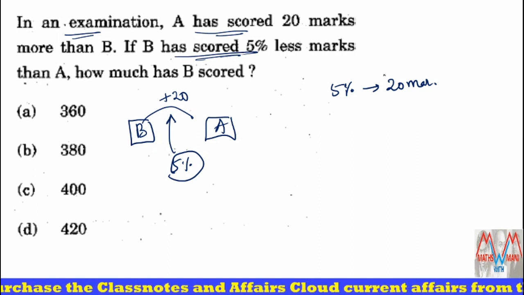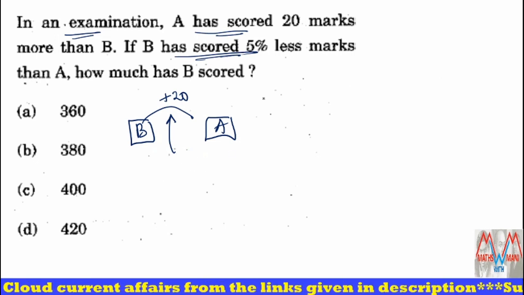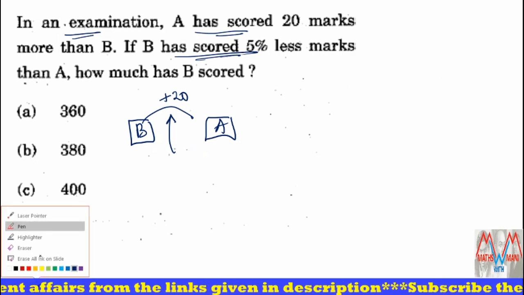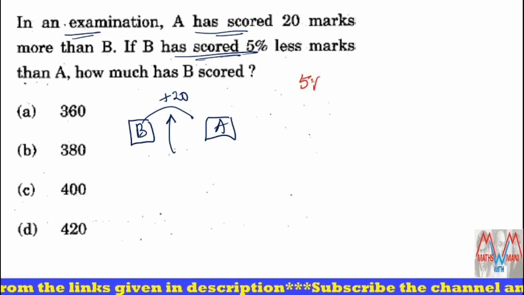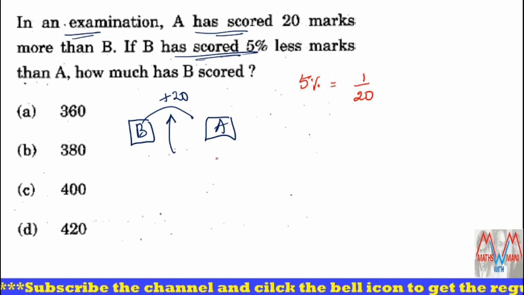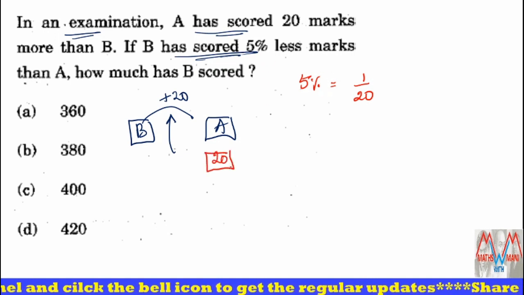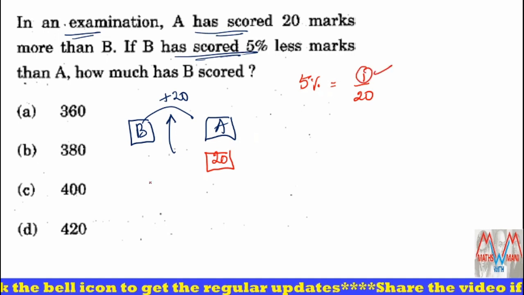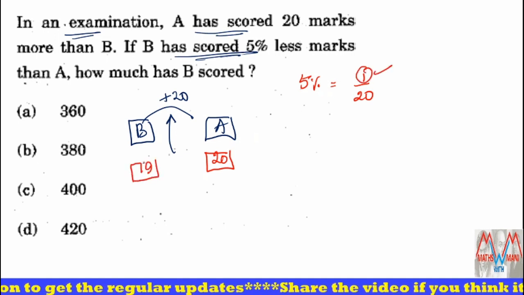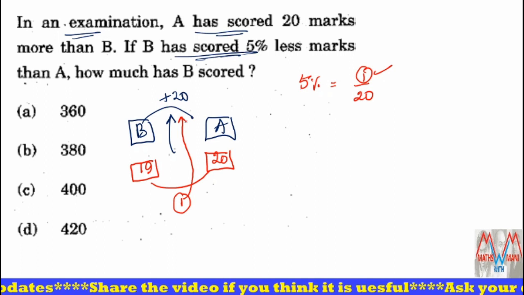Why? Please remember, I'll tell you in the fraction part. Okay, that is simple. Let's see. Here we have 5%. Please convert the 5% into fractions. 5% means 5 by 100, that is 1 by 20. Please observe, B scored 5% less marks than A. That means if A scored 20 marks, then B scored 1 mark less than A, that is 19 marks. What about the difference? 1 mark. This one part is given as 20 marks.